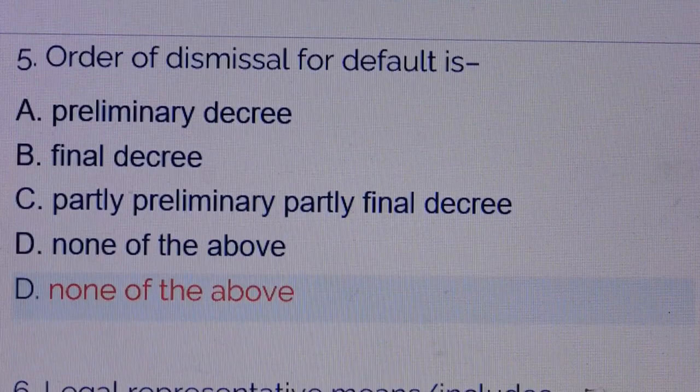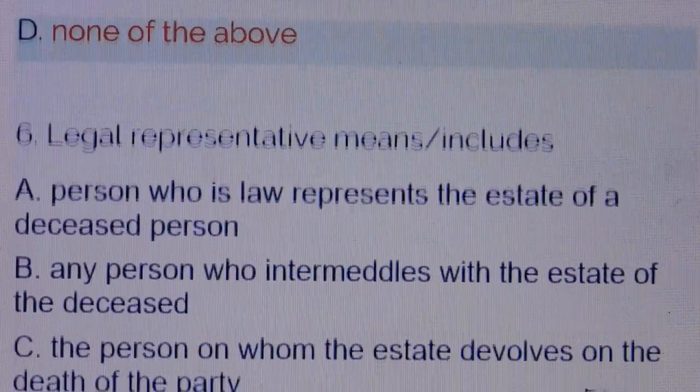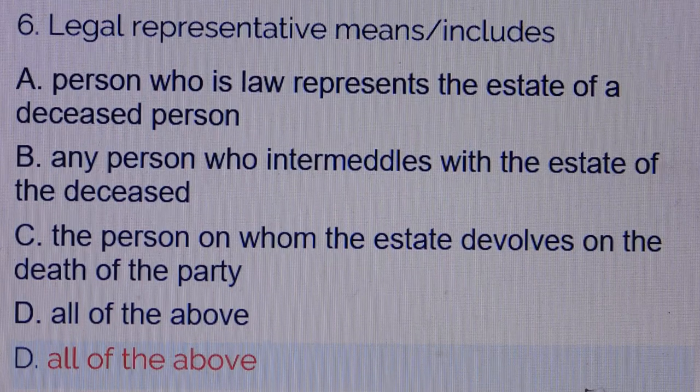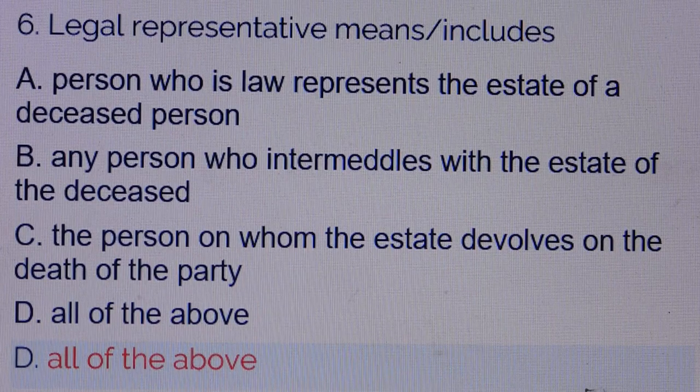Question number 5. Order of dismissal for default is. Answer is option D, none of the above. Question number 6. Legal representative includes. Answer is option D, all of the above, meaning option A, a person who lawfully represents the estate of a deceased person. Option B, any person who intermeddles with the estate of the deceased. Option C, the person on whom the estate devolves on the death of the party.